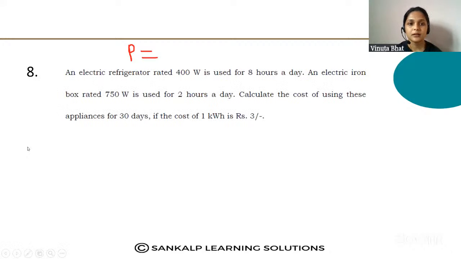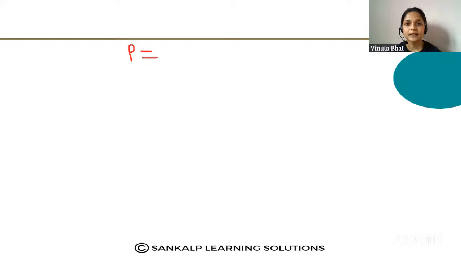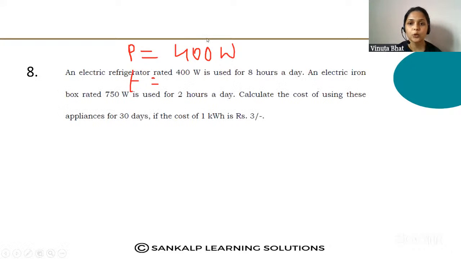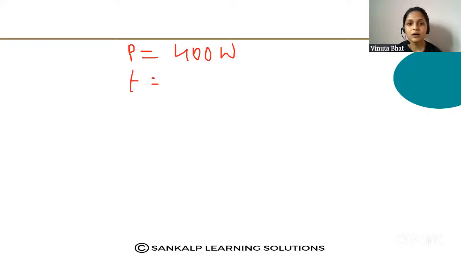The power used by the electric refrigerator and electric iron box. The electric refrigerator has a power of 400 watt, and in total it is used 8 hours in a day.